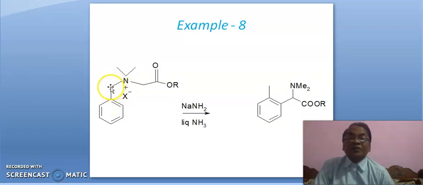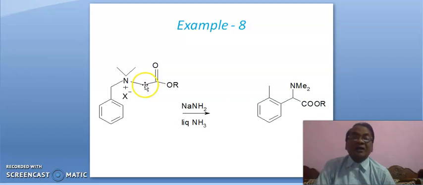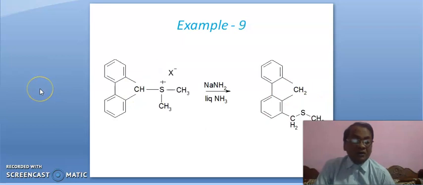So, this CH2 becomes CH3 here, and this carbon gets attached here, and this carbon is still attached with this nitrogen and this ester group. The carbon which is attached here, that carbon will contain this NMe2 and ester group. This is a product. Okay.